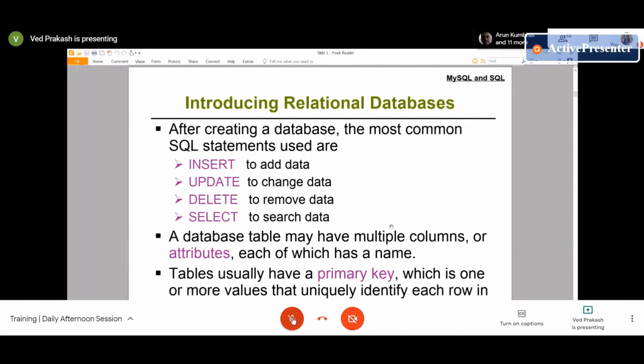Suppose you install MySQL on your laptop and want to create a table, update a table, or insert information into it, you have to provide the IP address, port number, username, and password. Then you will connect to that database. Clear?